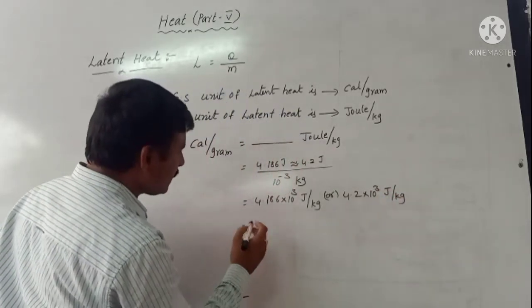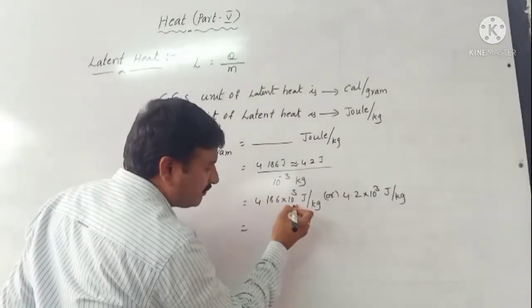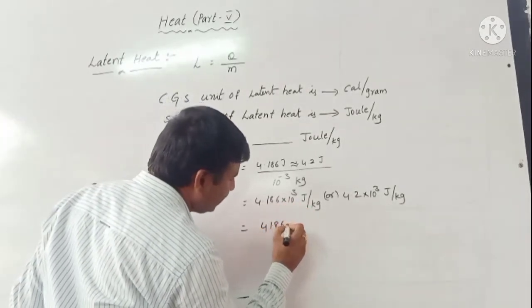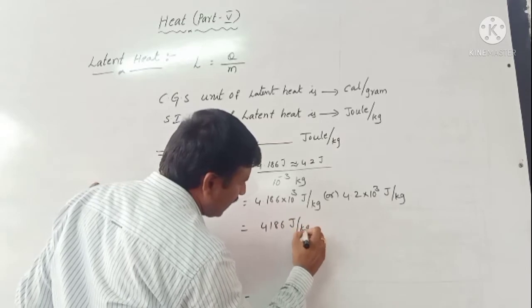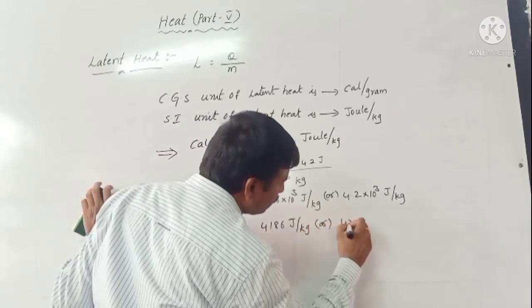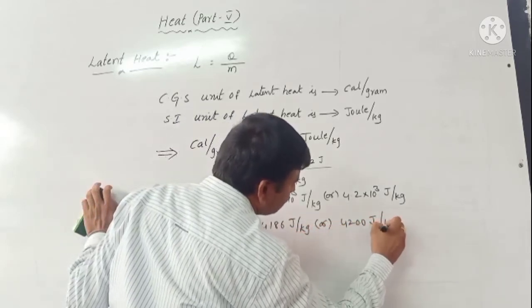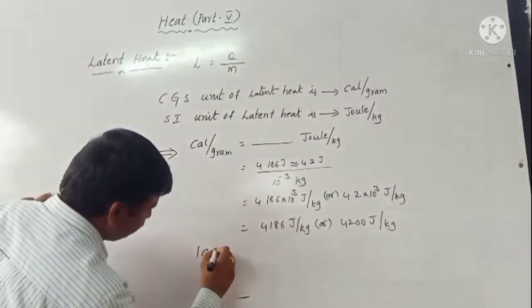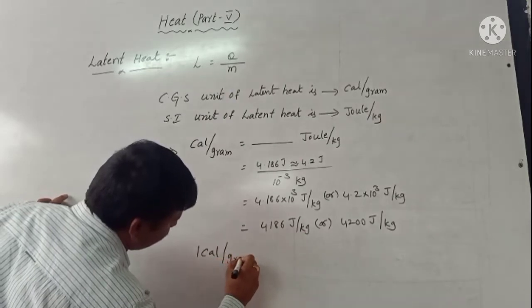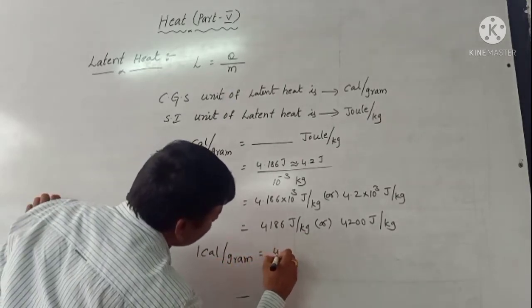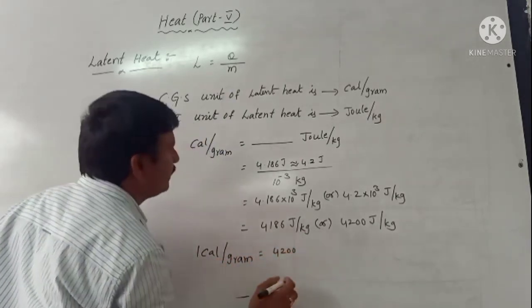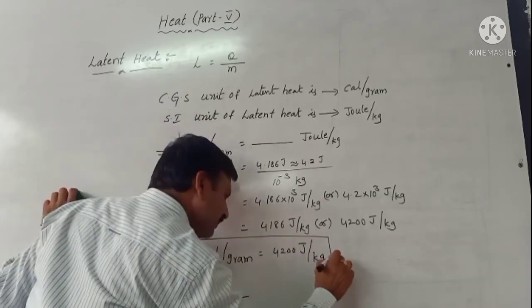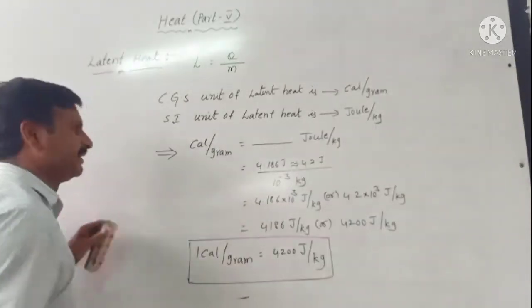So we write 4.186 multiplied by 1000, since 10 cube means 1000. That is 4186 joule per kilogram, or 4200 joule per kg. 1 calorie per gram is equal to 4200 joule per kg. It is the approximate value of the latent heat.